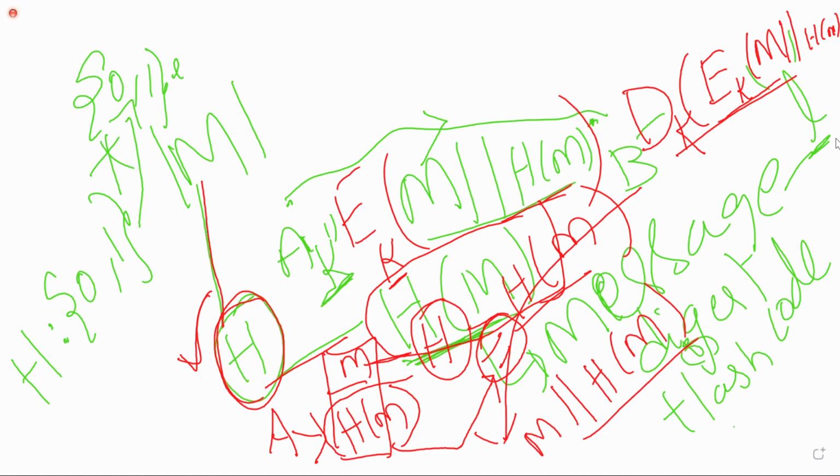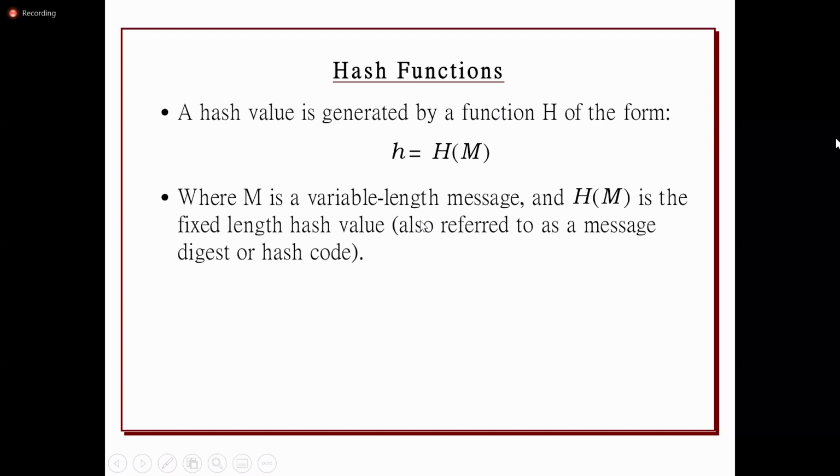So there are different types of algorithms used to generate this hash code. In this class we'll discuss one algorithm called the SHA algorithm, the Secure Hash Algorithm. So we'll see that.